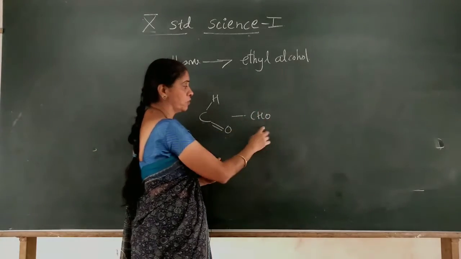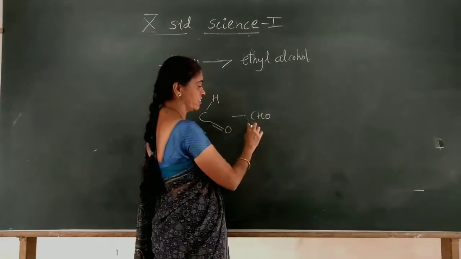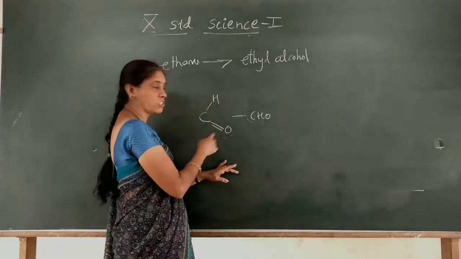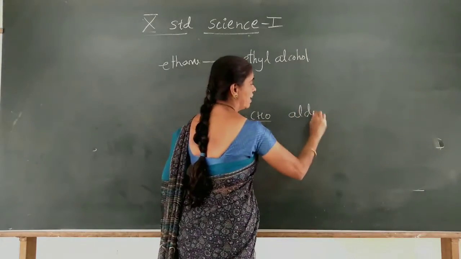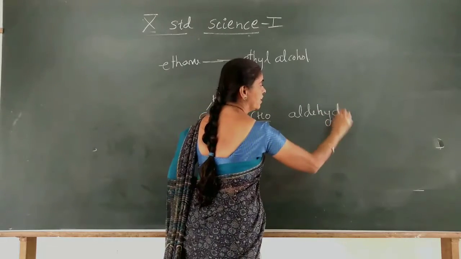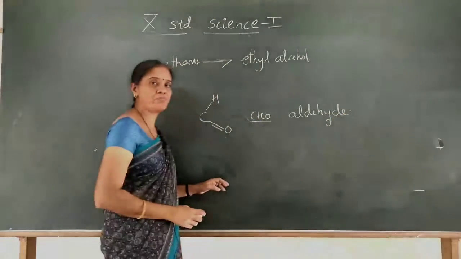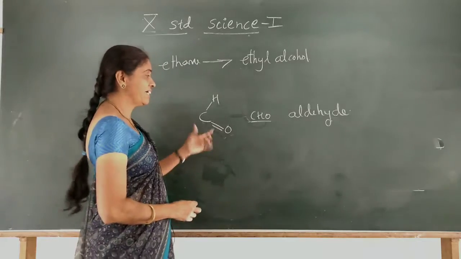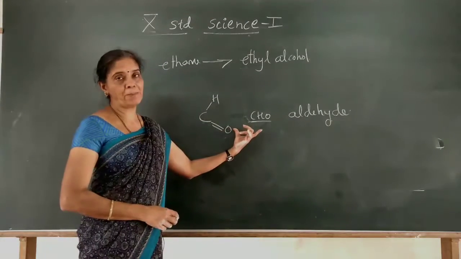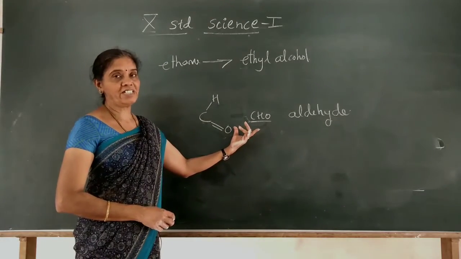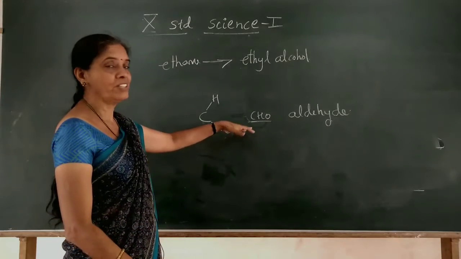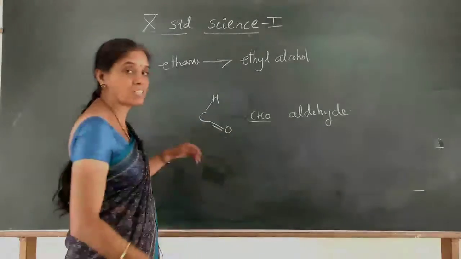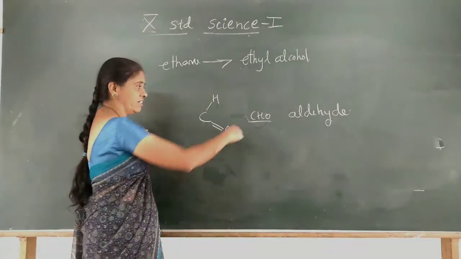We can write it together as CHO, or show the bonds like this. This is nothing but the aldehyde group. Aldehydes have separate special properties, like a pleasant smell. In making some food items, they add these chemicals, aldehydes.